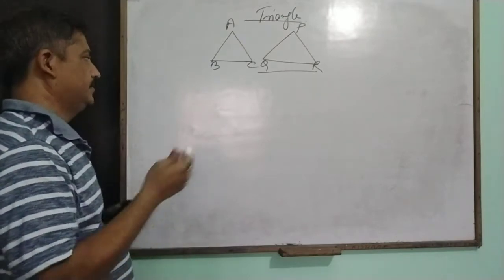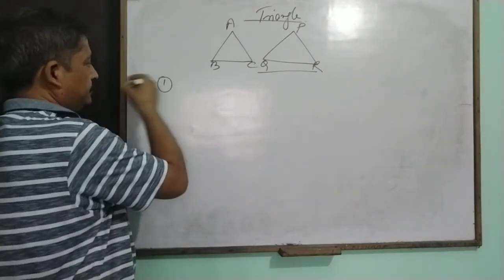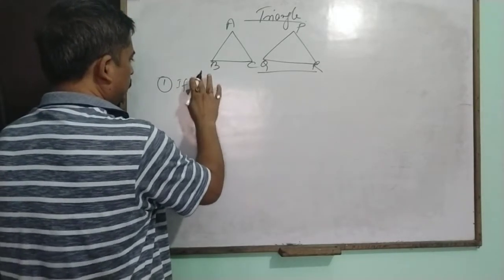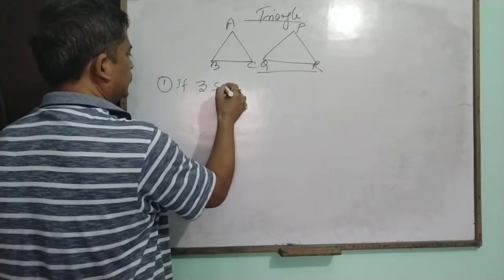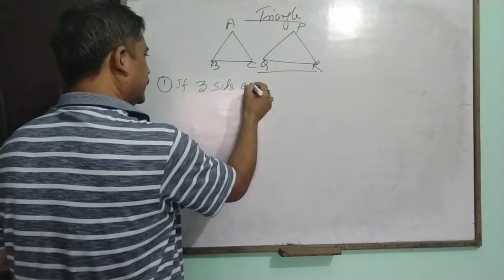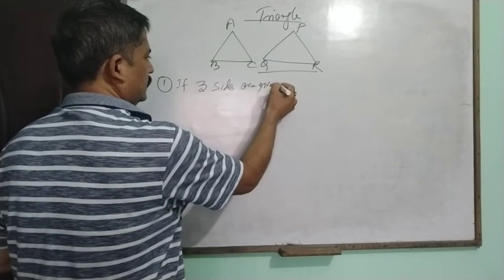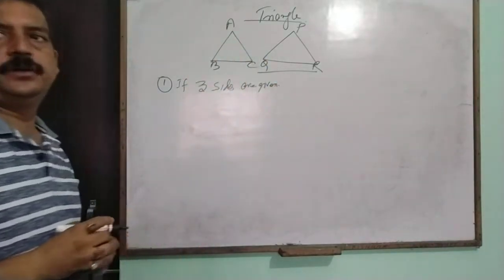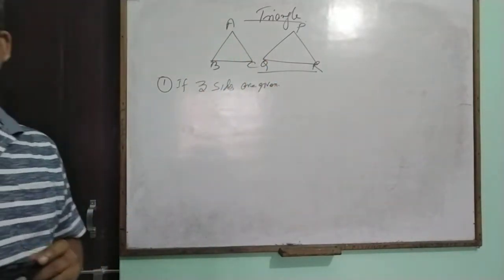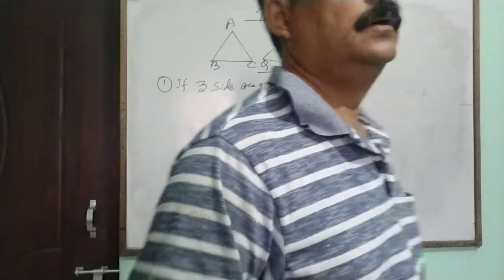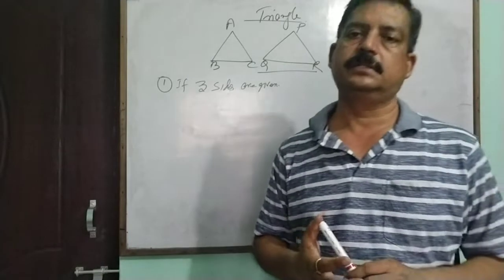So first of all, if three sides are given, then you can construct a triangle.